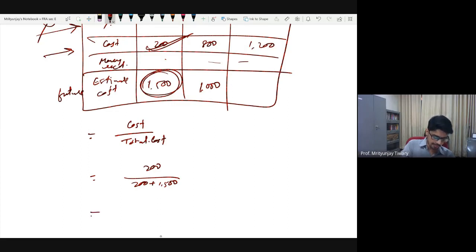So this itself becomes your percentage of work completed. I think some 11% or something. How much do you get? 2 by 17. Sorry? 11.7. 11.7%, something like this.